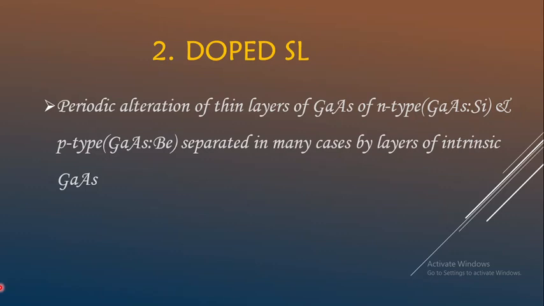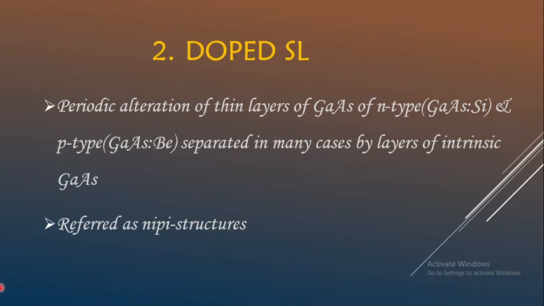So first N-type semiconductor, then intrinsic layer, then P-type semiconductor, again intrinsic layer. So this is forming a NIPI structure. That's why it is referred to as NIPI structure.